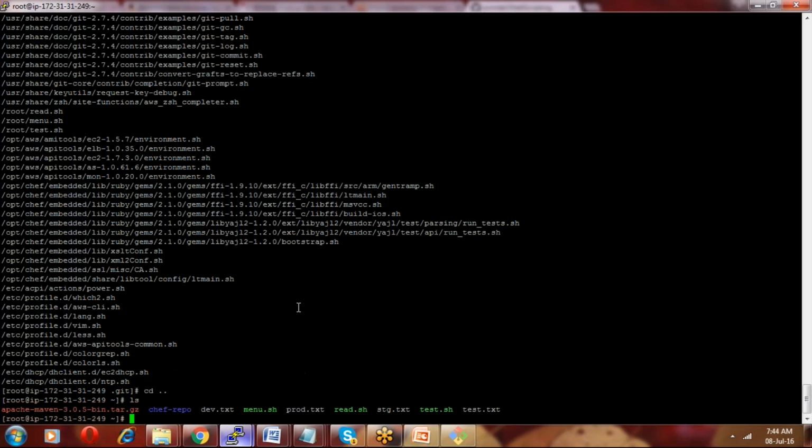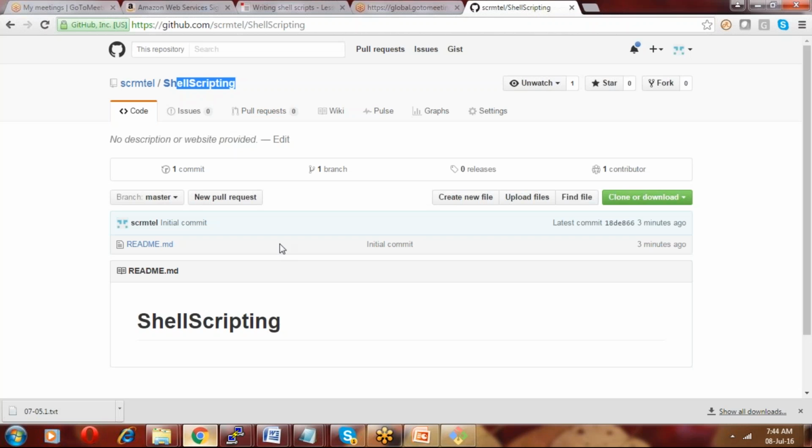So right now we also have to create a remote. There is a command called git remote add. So we have to say git remote add, and then you just give the URL of this one. If you want to get the URL, you can get it from this place.